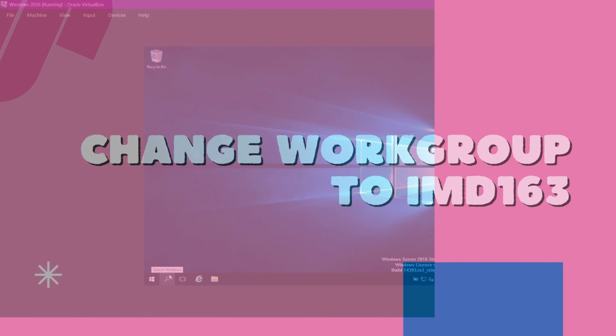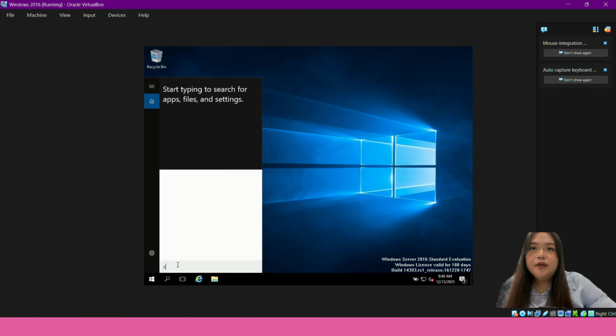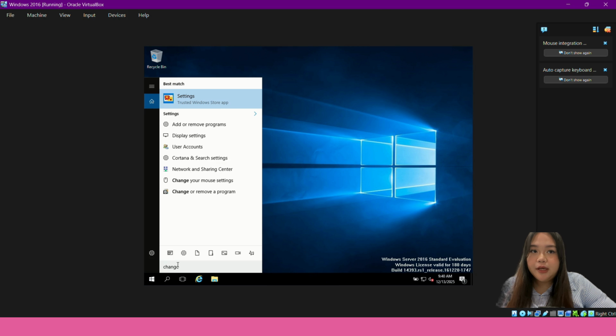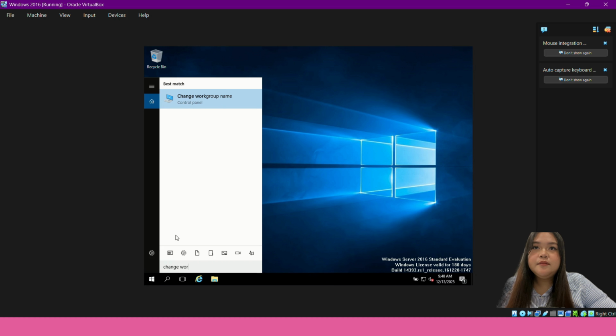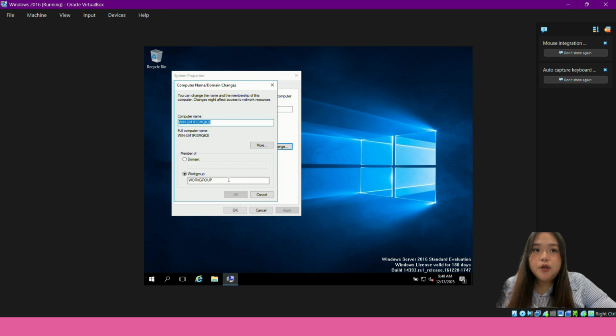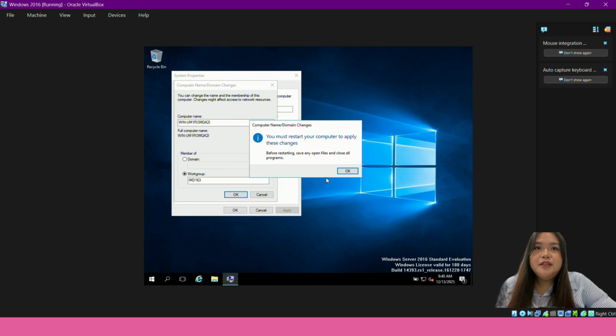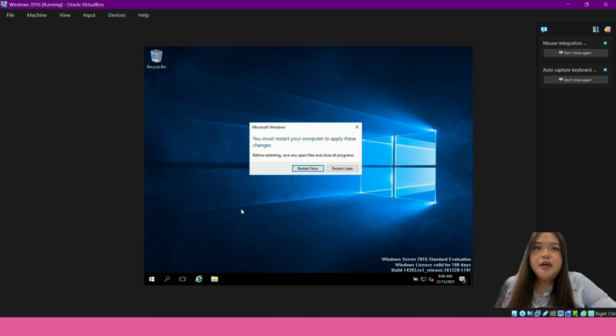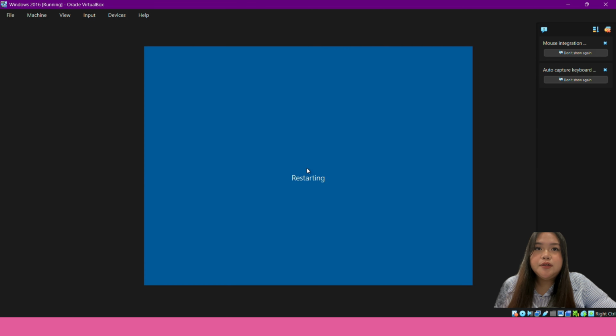Click on search Windows and then type change workgroup name. Click on it, and then click change, then go to workgroup and type in IMD163 and click OK. And there you go, you have already changed it. Then click close and restart now to restart your computer.